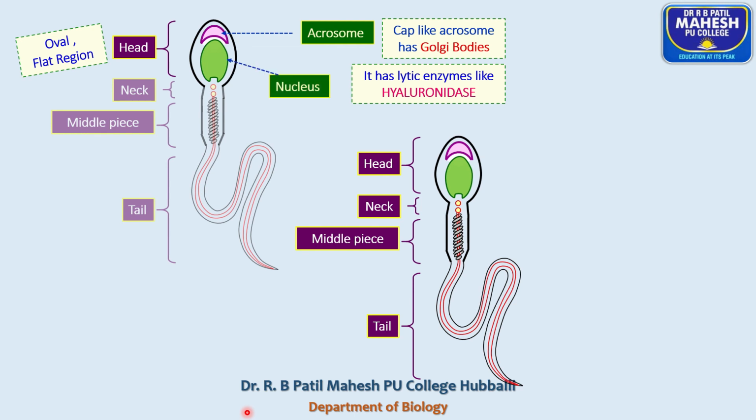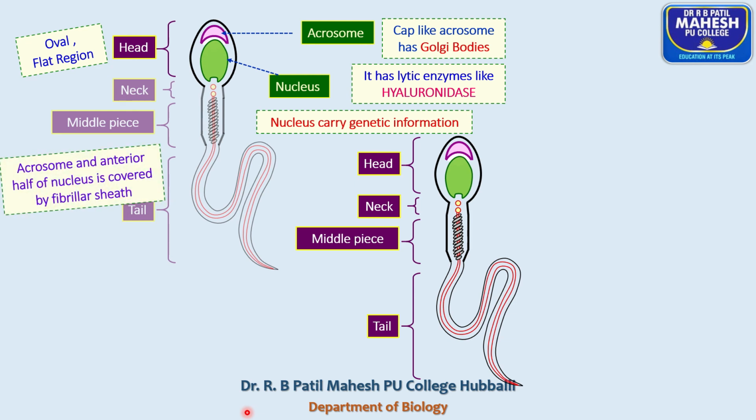The male pronucleus is a pale, pear-shaped structure. It carries genetic information from the father, that is, the paternal set of haploid chromosomes. The acrosome and anterior of the nucleus are covered by a fibrillar sheath.